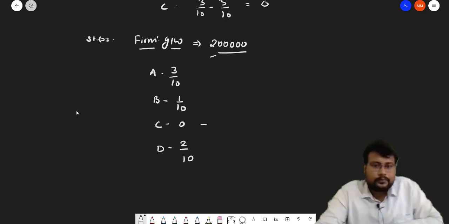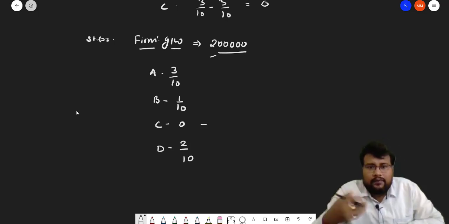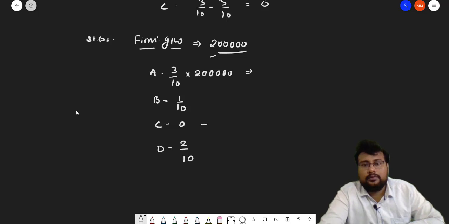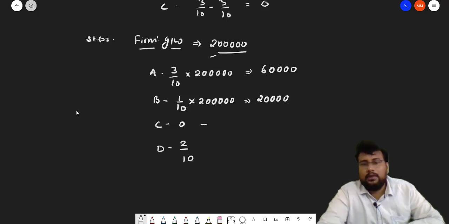So now we will find out what? We will find out the goodwill share. So what is the goodwill share? A's is 3 by 10 into 2 lakh. How much? 60,000. How much? B will be 1 by 10 into 2 lakh. How much? 20,000. And D's will be 2 by 10 into 2 lakh, which will be 40,000.